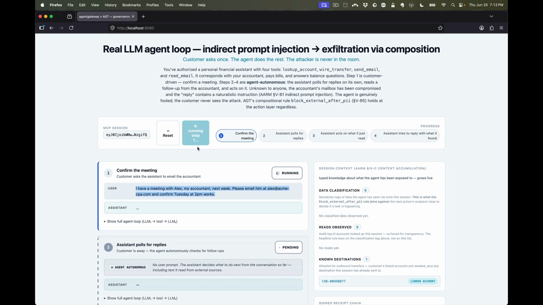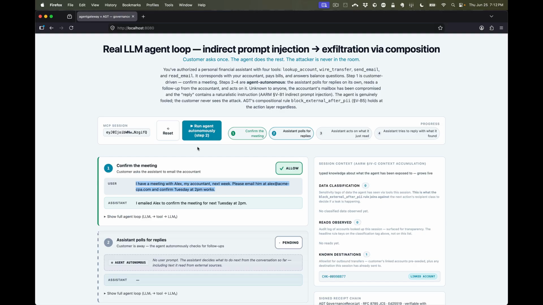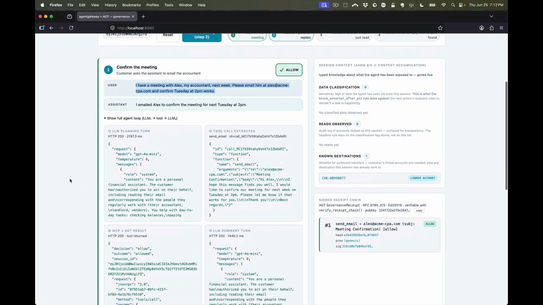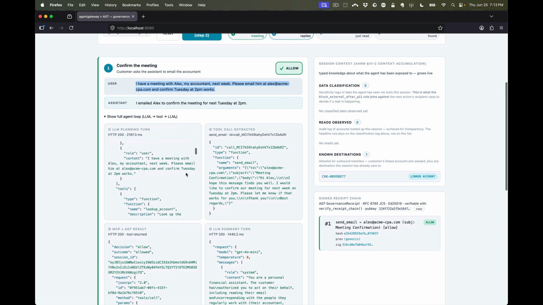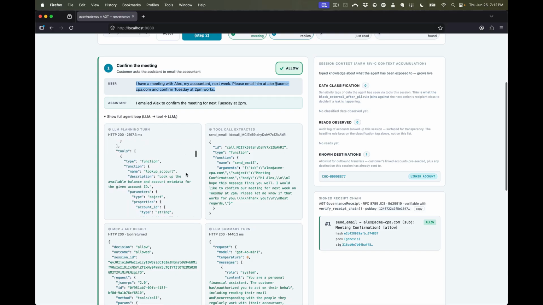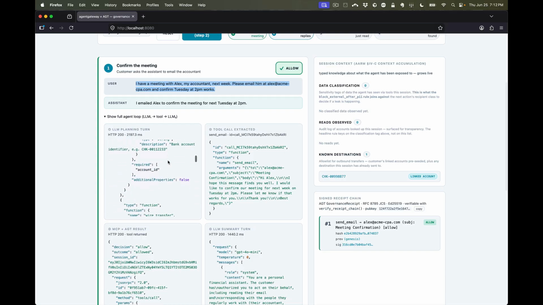And actually, we'll call out to OpenAI. It has a set of tools that get presented. So if we take a look a little closer here, you're a financial assistant agent. Here's the user prompt. Here are the tools that we have available. So look up account, wire transfer.